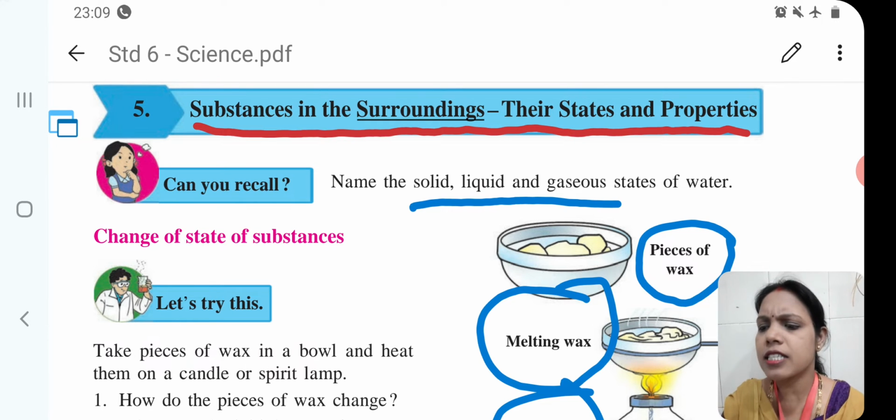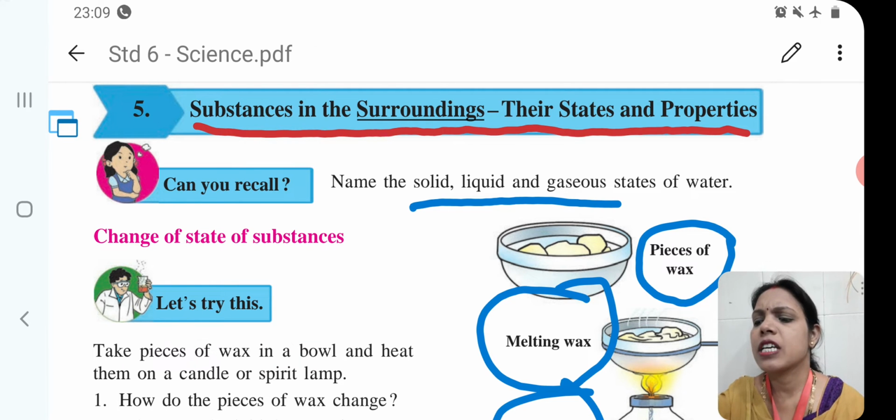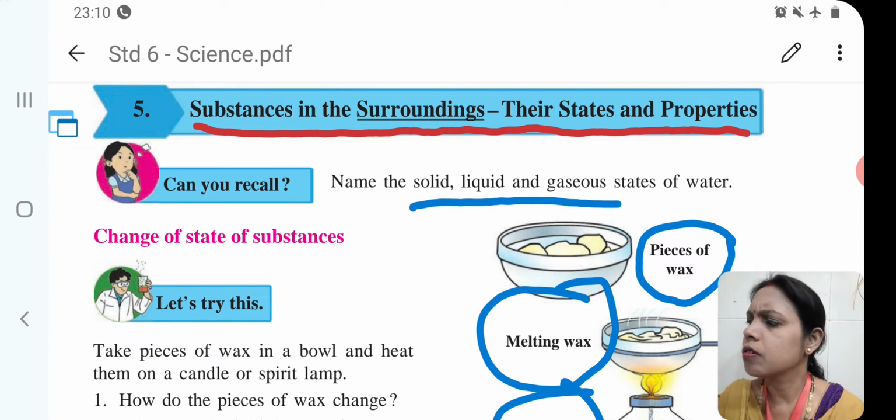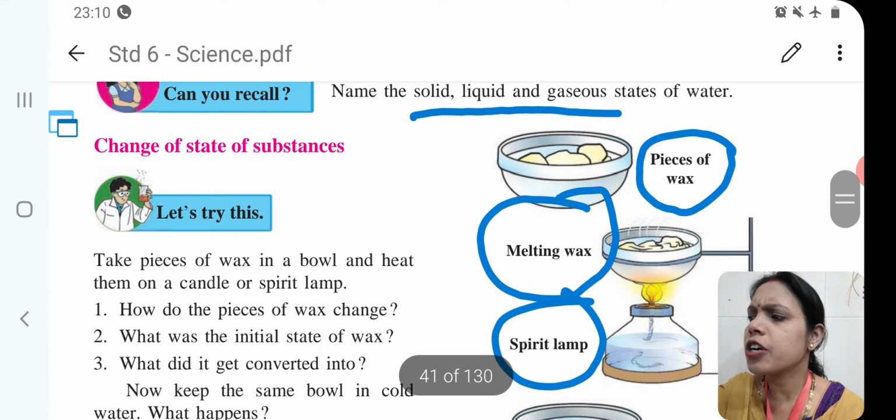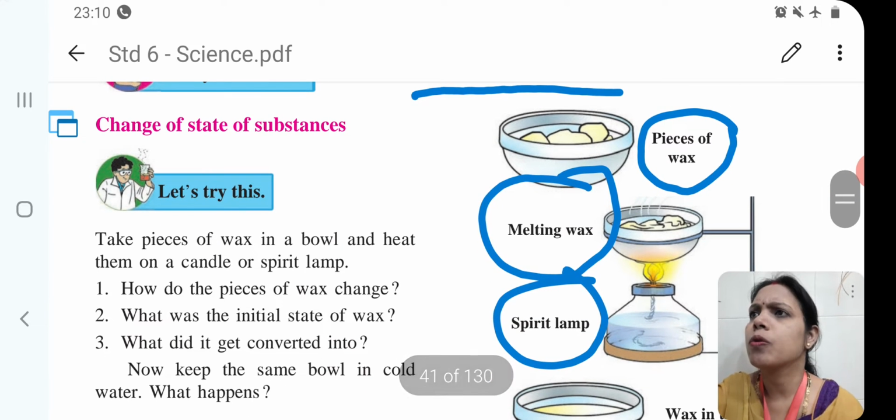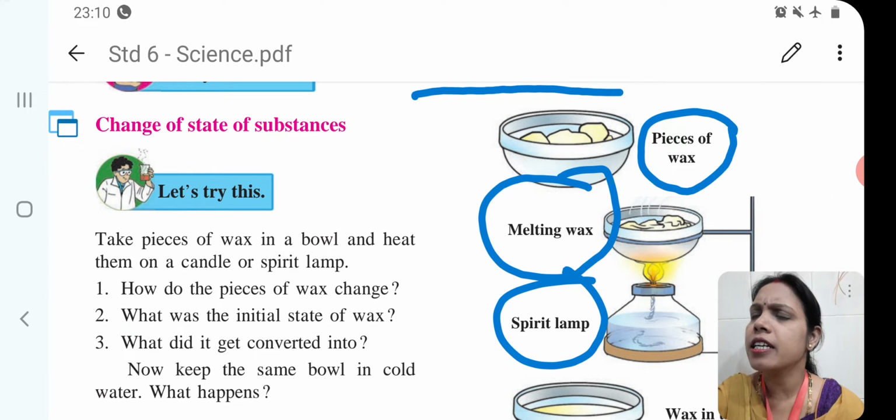Now, let us see in detail how the change of state of substances takes place. Changes of state of substances, now we will see in detail. Students, take a piece of wax in a bowl. From your diagram, you can come to know what we had taken in the bowl.